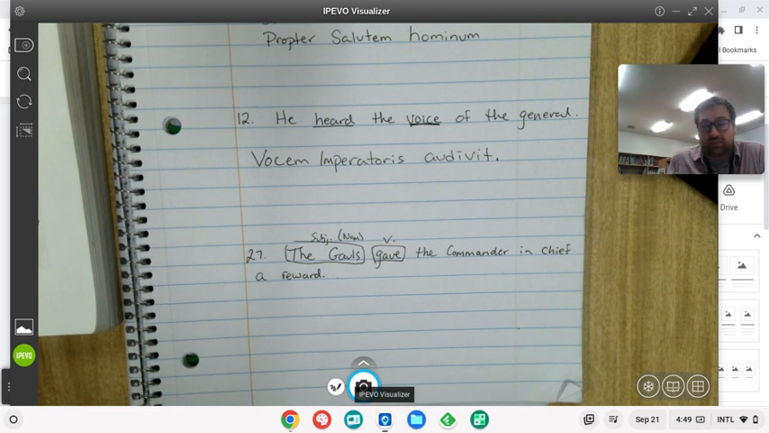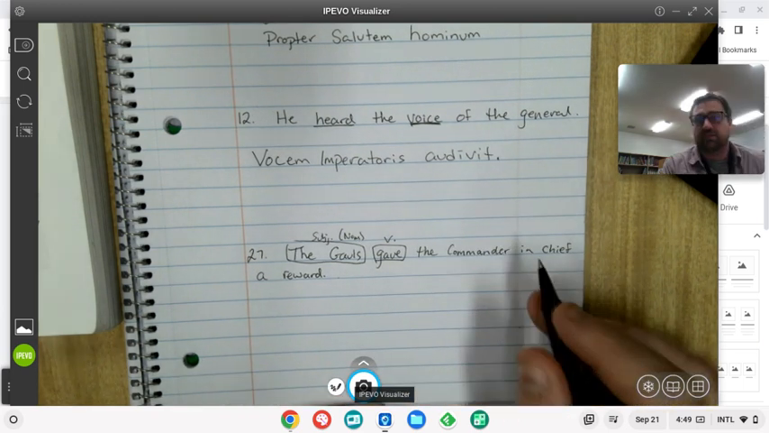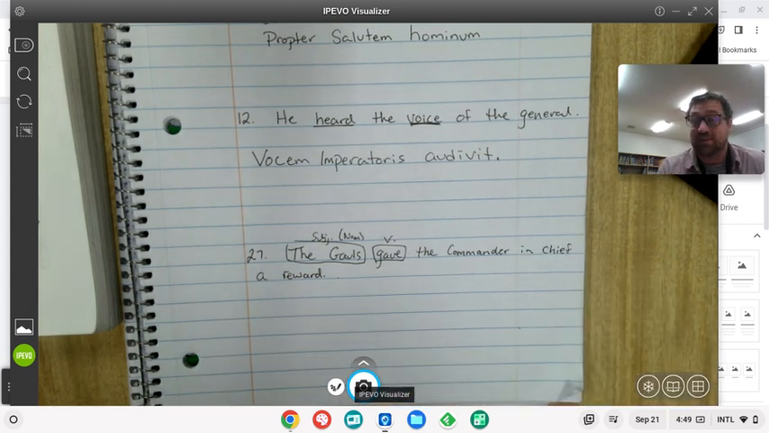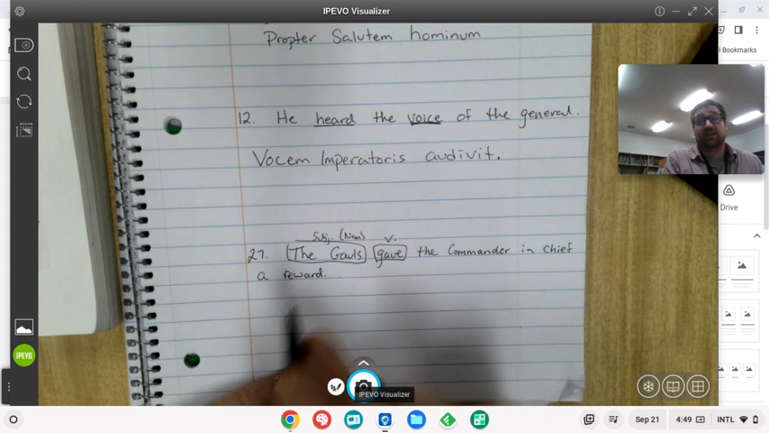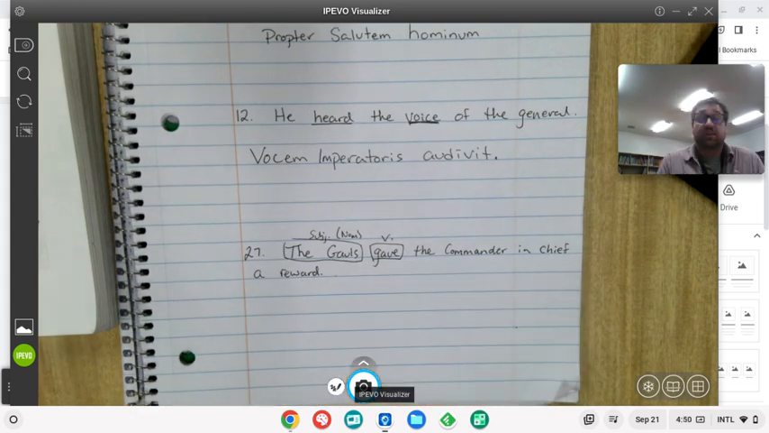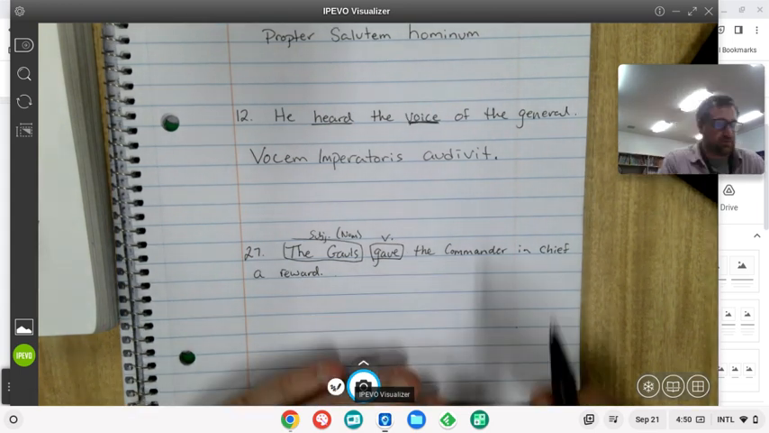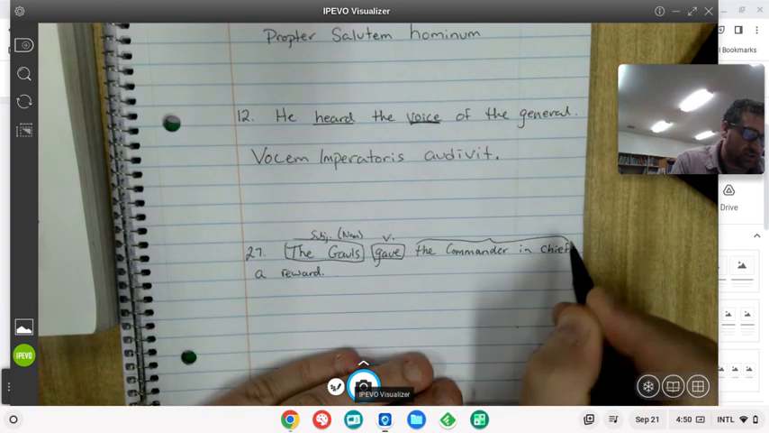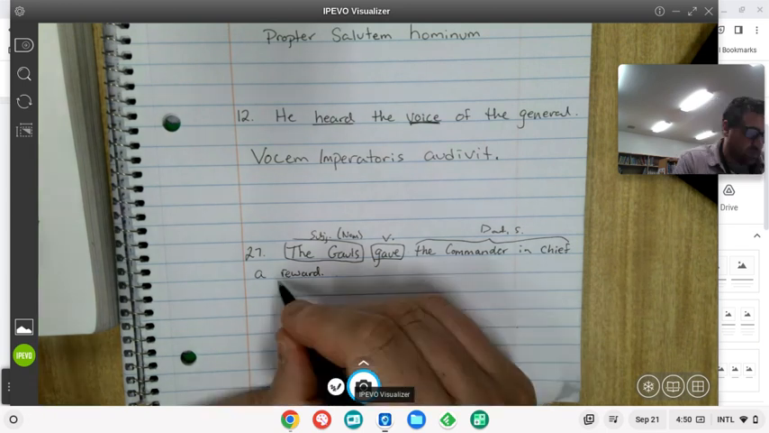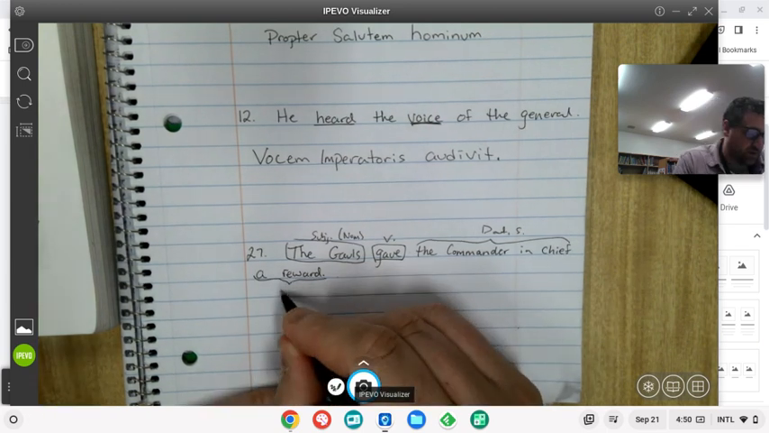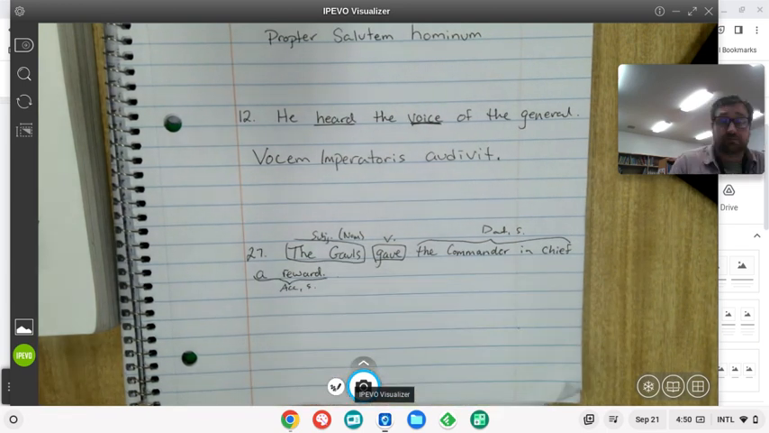Here's a mistake that some people make. They say, oh, gave the commander-in-chief, so the commander-in-chief is the thing to put in the accusative. No, the Gauls weren't giving the commander-in-chief to somebody. The commander-in-chief isn't the thing being given. The reward is the thing being given, so that's the thing in the accusative. And it was being given to the commander-in-chief, so the commander-in-chief needs to go into the dative singular, and a reward needs to go in the accusative singular.